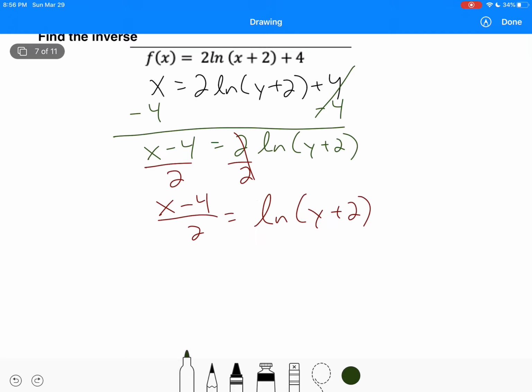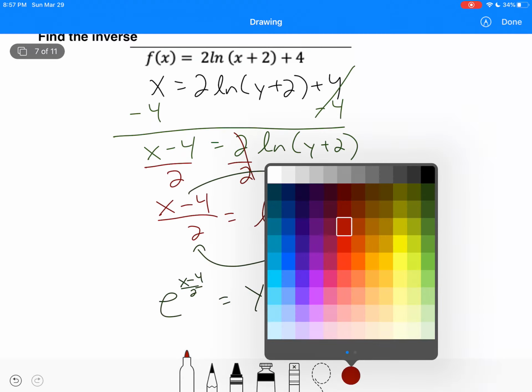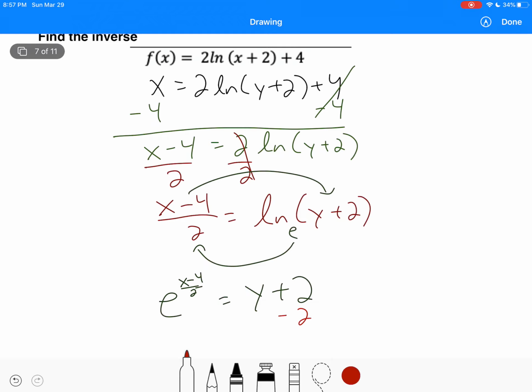Okay, so now we have log by itself. There's nothing around the log. Now we need to rewrite it in exponential, but remember, this is natural log, ln. So now the base is e. So when we rewrite it, it's e to the power of (x minus 4) over 2 equals, bring the circle back around, y plus 2. We're solving for y, so now all we need to do is just move the 2 over, right? And so it's going to be y equals e to the power x minus 4.